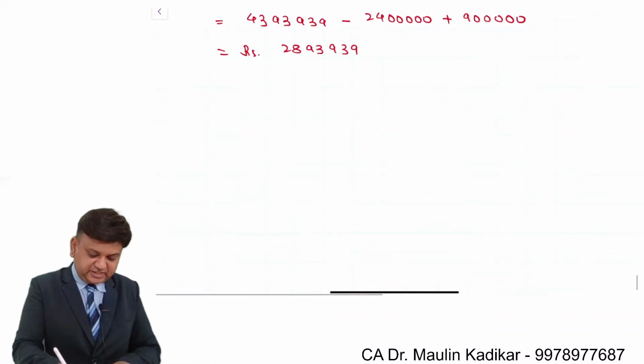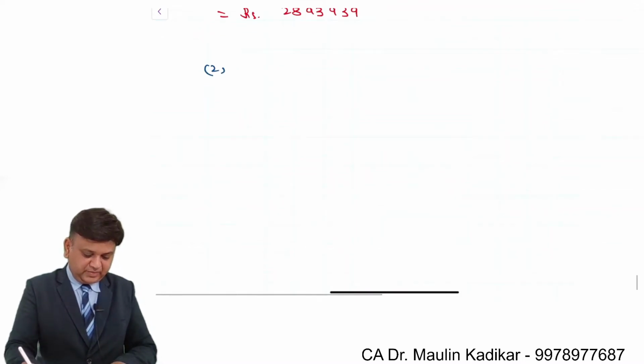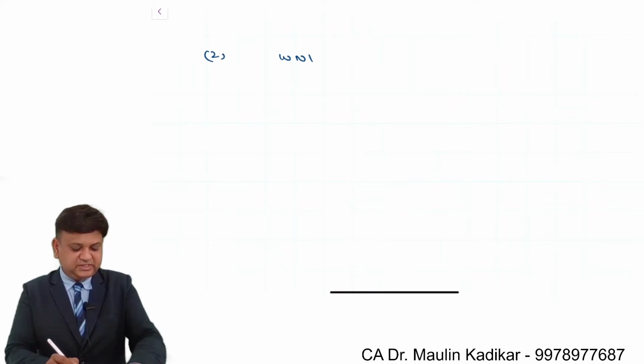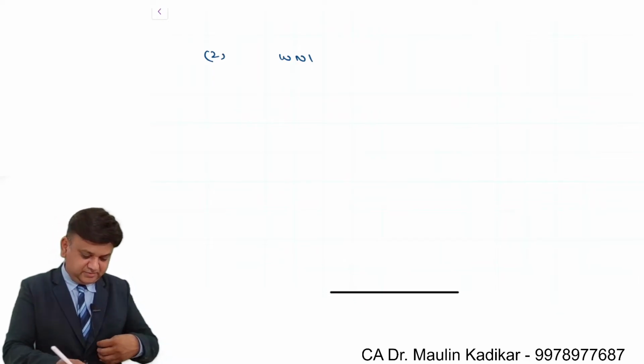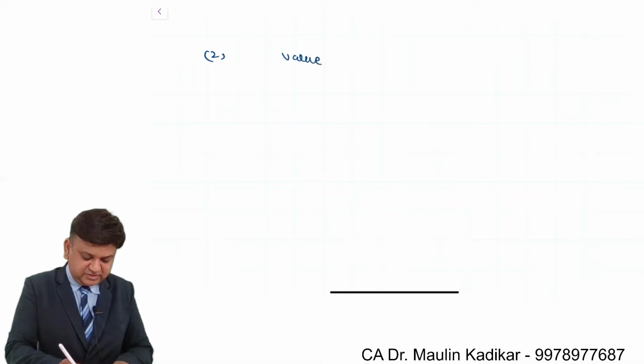Now answer for the second part of the question. In that, the question says that you are required to make the calculation of value of the business. In second part of the question, we are required to make the calculation of value of business.